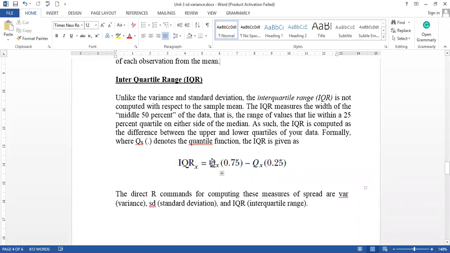So in R, we have direct standard syntaxes to calculate variance, standard deviation, and IQR. For variance, we can use var. For standard deviation, we can use sd. And for interquartile range, we can use IQR. The interquartile range will tell you the distance between the upper quantile and the lower quantile. It leaves out the first 25% and last 25%, and we just focus on the middle part of the data.